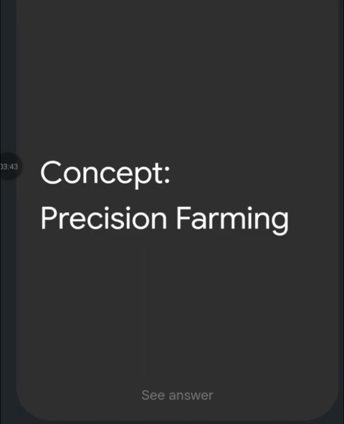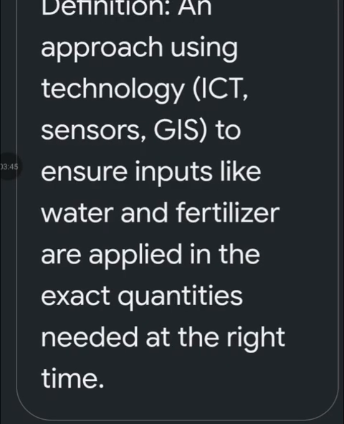Concept: precision farming. What do you mean by precision farming? An approach using technology like ICT, sensors, GIS to ensure inputs like water and fertilizer are applied in exact quantities needed at the right time.